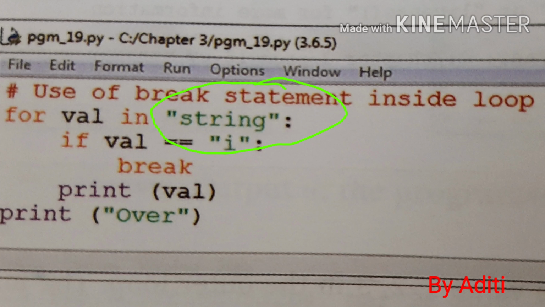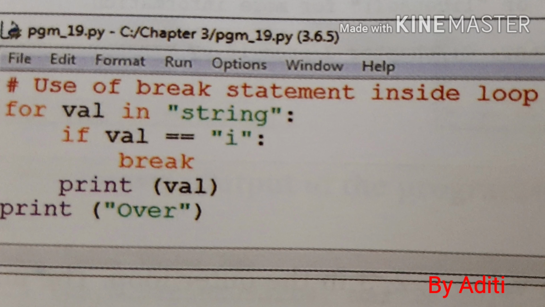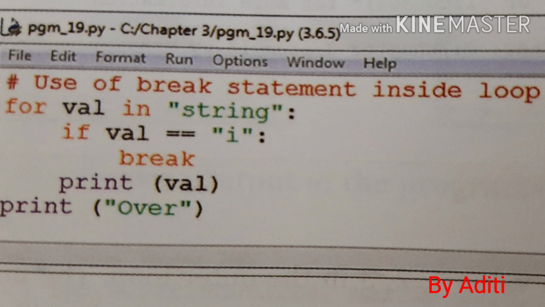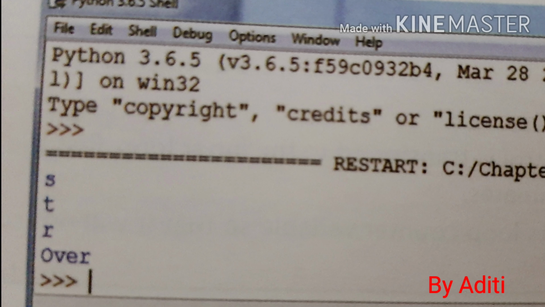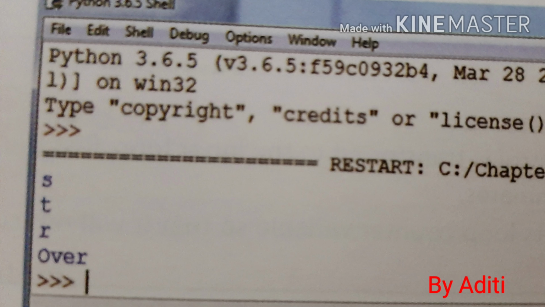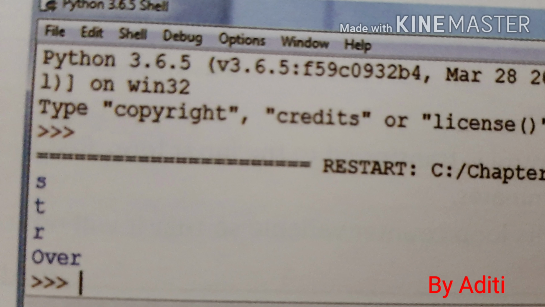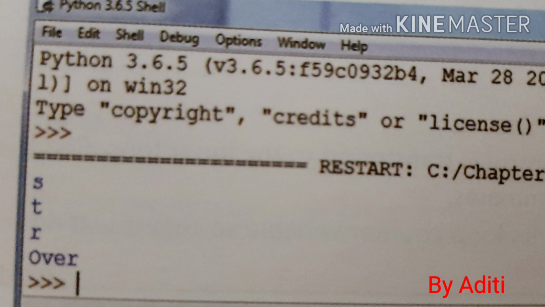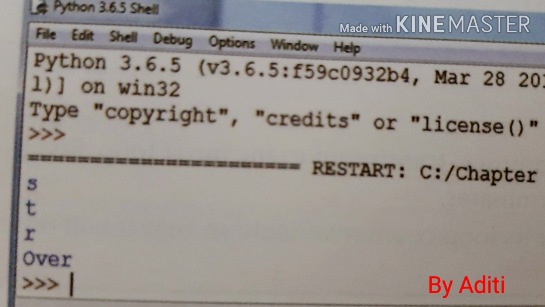In this program, we iterate through the string sequence. When the letter is i, it breaks the loop. Hence, we see in our output that all the letters get printed till i, after which the loop terminates. It prints the last statement of the program, which is not a part of the for loop.